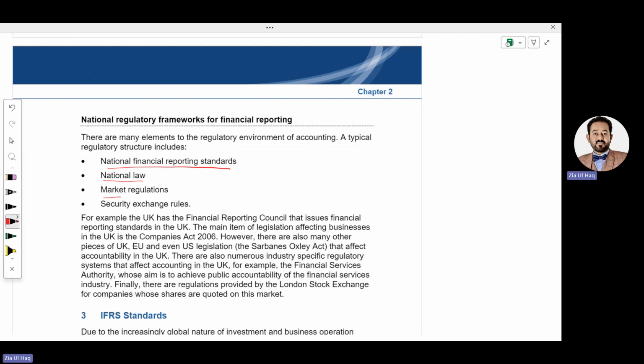We also need to follow market regulation in the industry in which we operate, and the stock exchange rules. So along with IAS, IFRS, we need to follow some other rules. What are those? National financial reporting standards, if the local government has defined them, national laws, industry regulations, and stock exchange regulations. Security exchange means stock exchange.